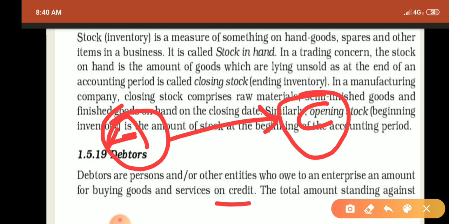In respect of the company, the person A is called a debtor, and debtors are recorded in the balance sheet on the asset side, because this person will pay some amount in the future, and we know that an asset is something which will be profitable in the future.